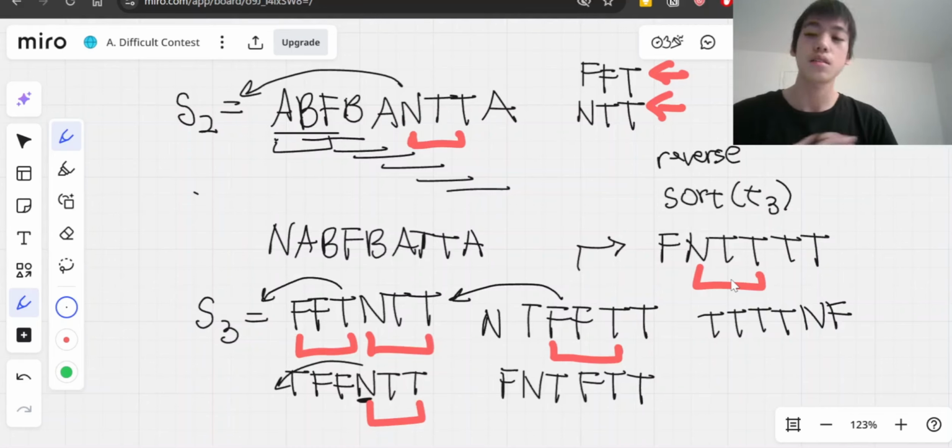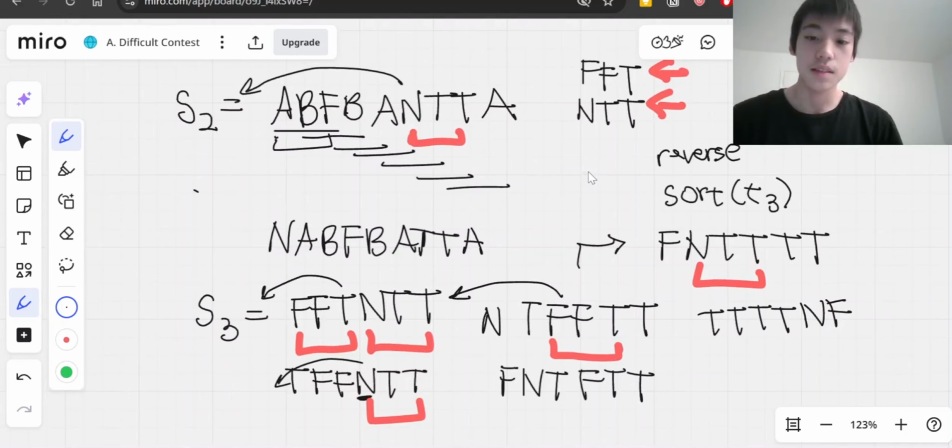The reason why sorting the string and reversing the string afterwards can solve the problem is that if we look at our original bad strings, note that F comes before T and N also comes before T. And so if we simply have all of the characters arranged in descending order, so instead of going from A to B to C, we go from Z to Y to W and so on, we know that there can't possibly be any F's next to T's and N's next to T's in that order, because everything is in descending order.